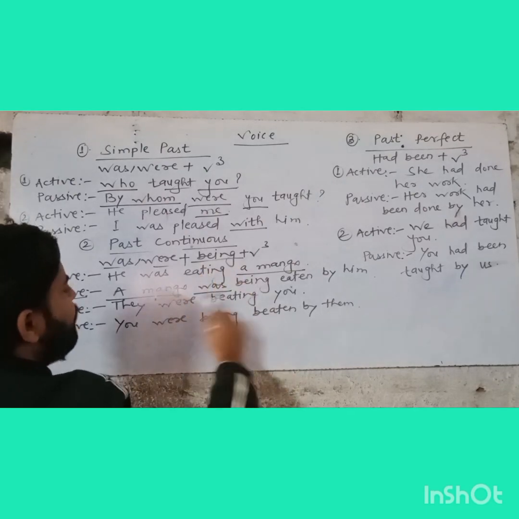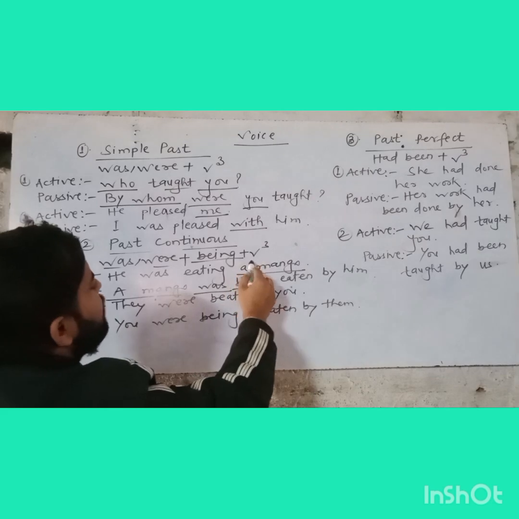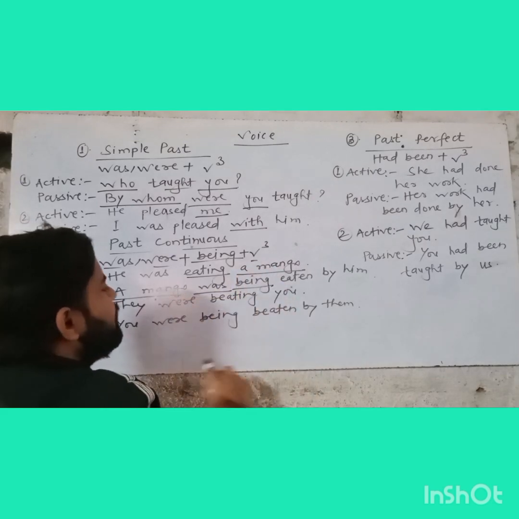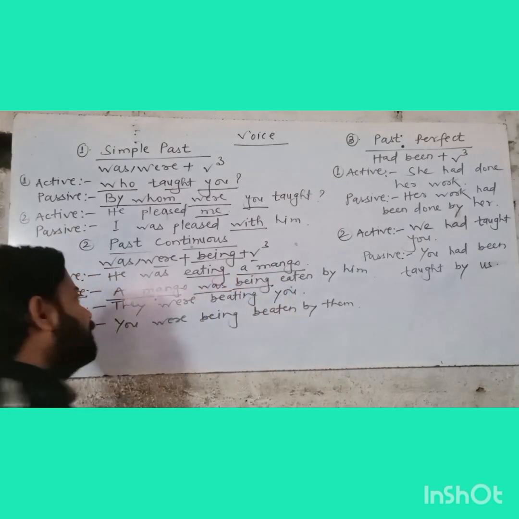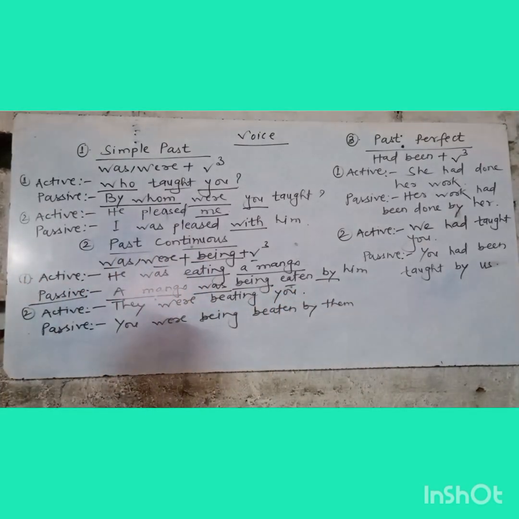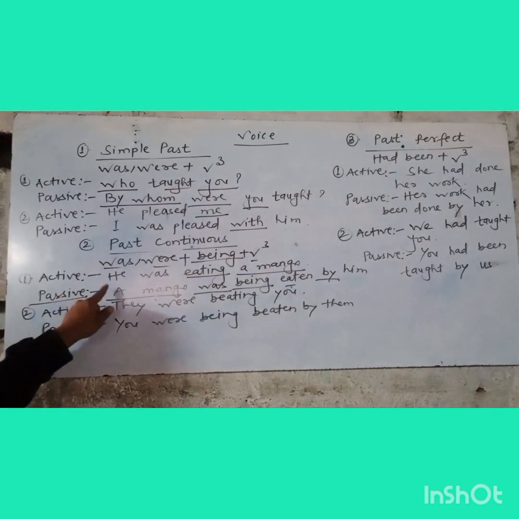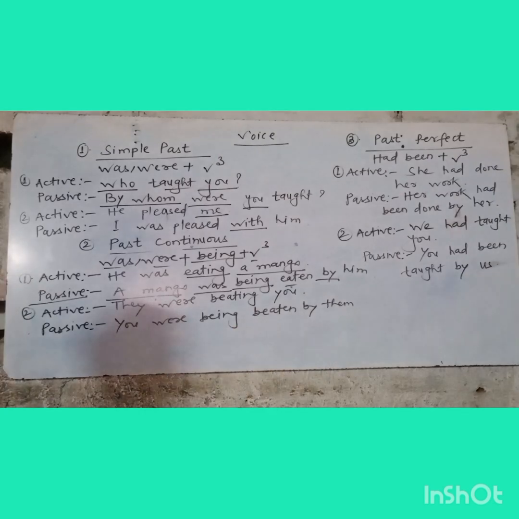Then we have to use being. So we will use here being. Then we need to write verb 3 of eating, which will be eaten. Then we have to use by, then he will be changed into him. So the active is he was eating a mango. The passive of this sentence will be a mango was being eaten by him.